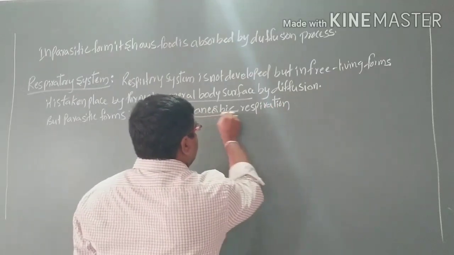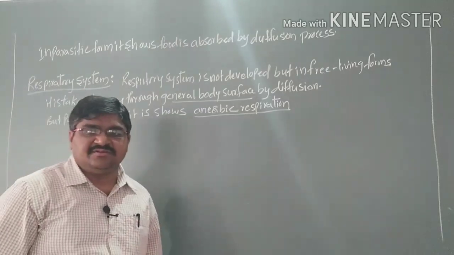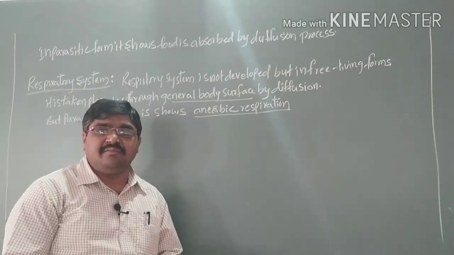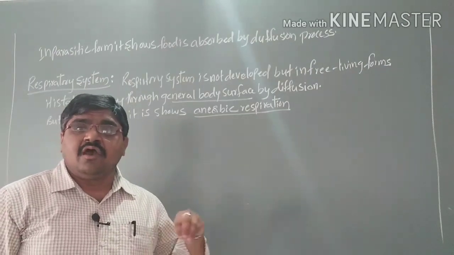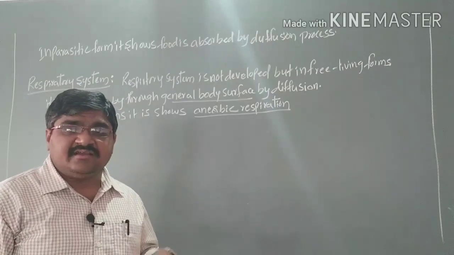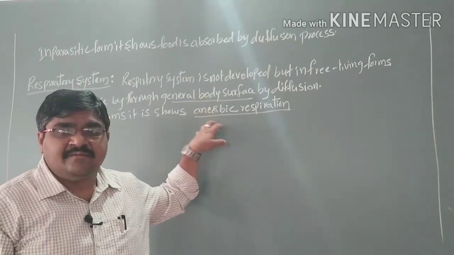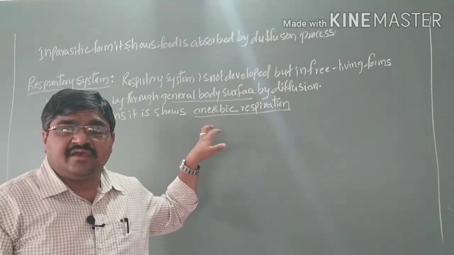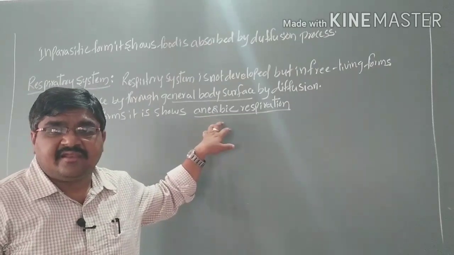Already we know that anaerobic respiration means the exchange of materials, the oxidation of food, takes place in the absence of oxygen. So this process we can call anaerobic respiration.